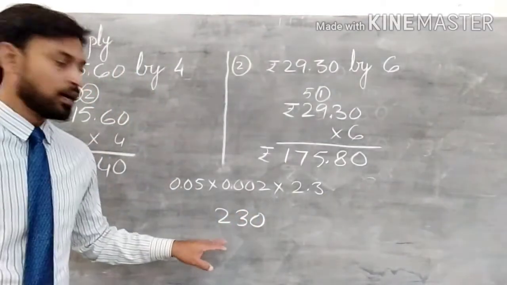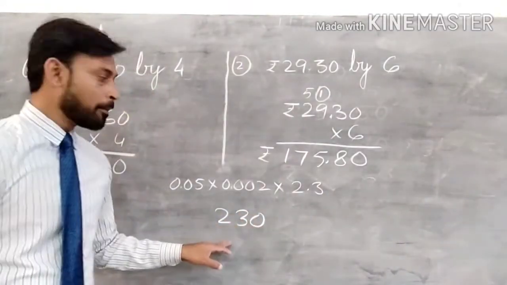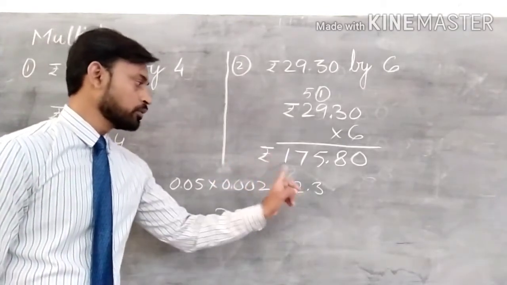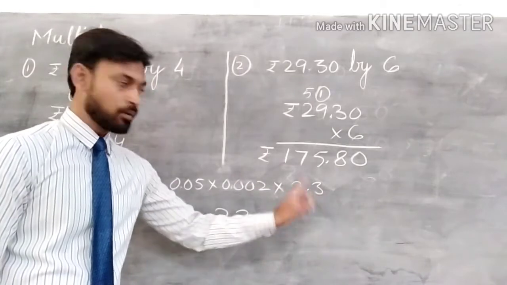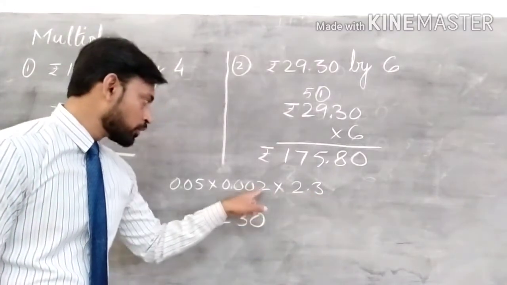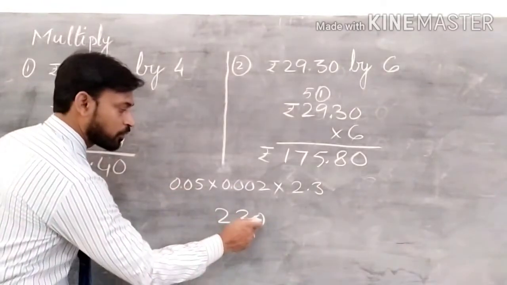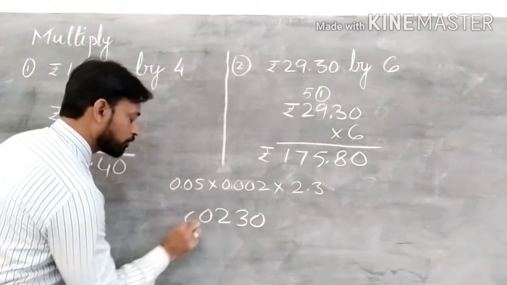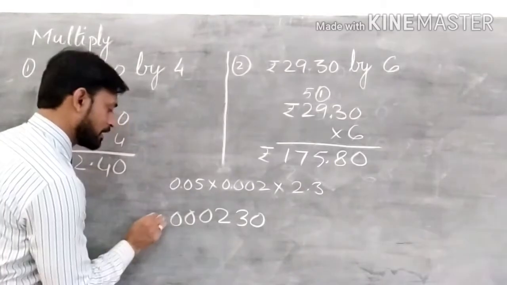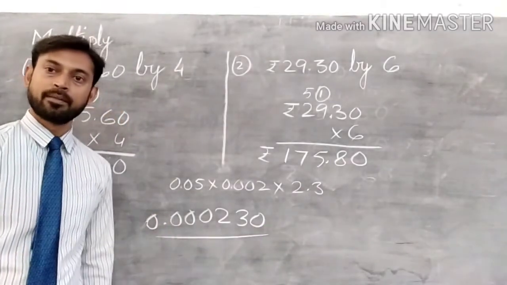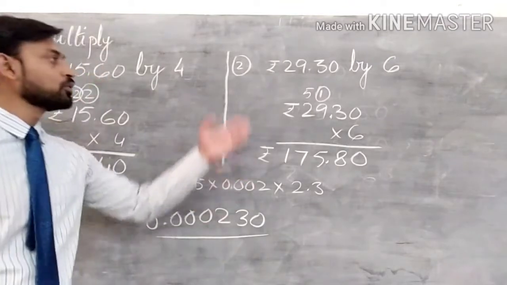This is the answer. But for putting the decimal point, what you will do? Count the decimal places. See, 1, 2, 3, 4, 5, 6. So start from here. 1, 2, 3, 4, 5, 6, and then decimal. This is the actual answer. Is that clear? So this is the simple trick how to do this.